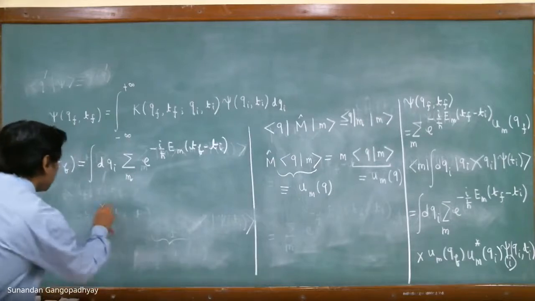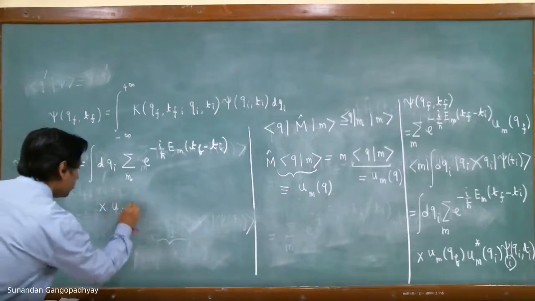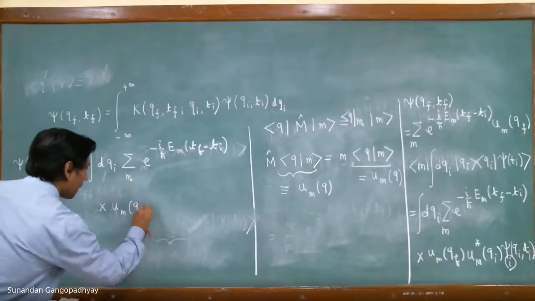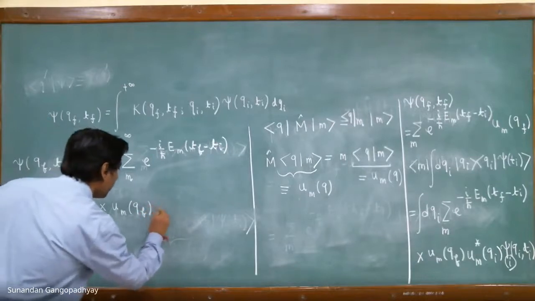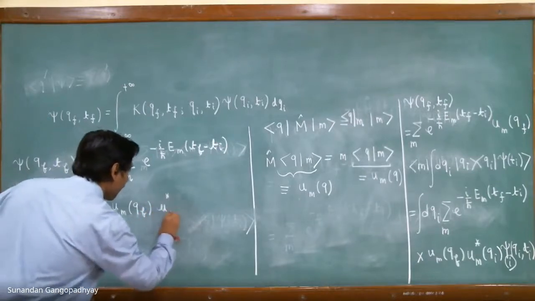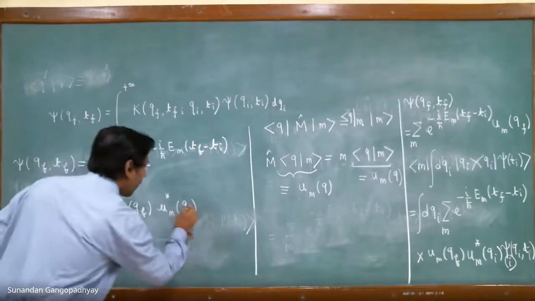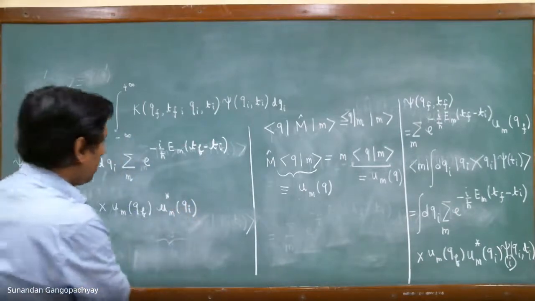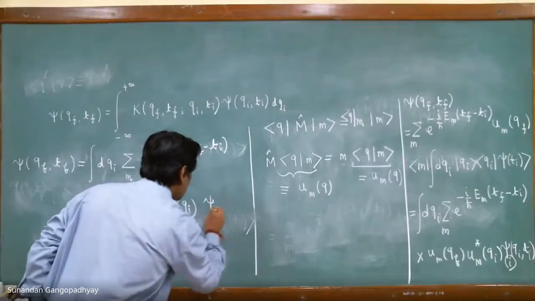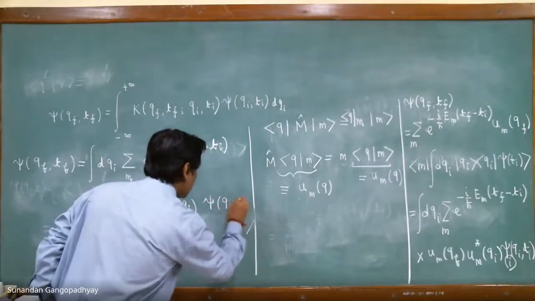Then we have uf, u star, and qi, and then we have psi of qi.